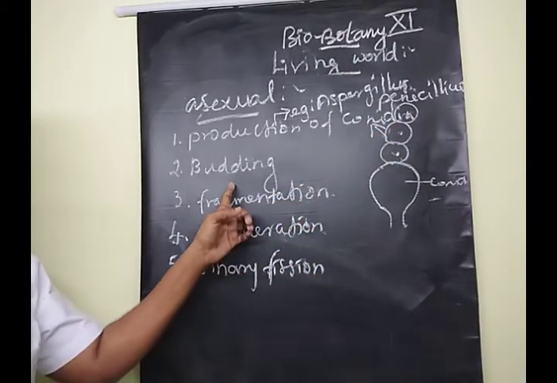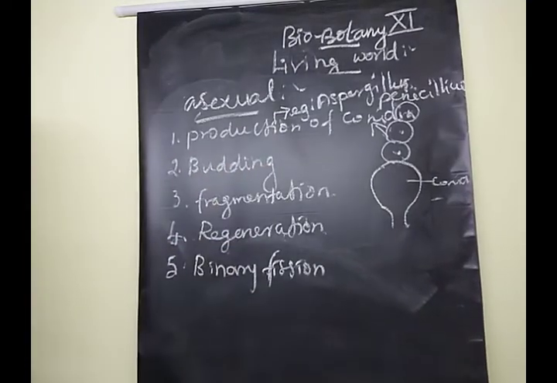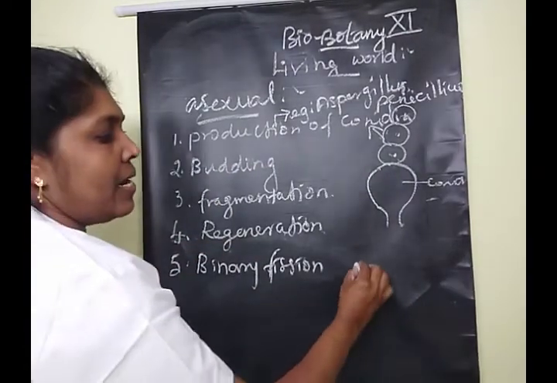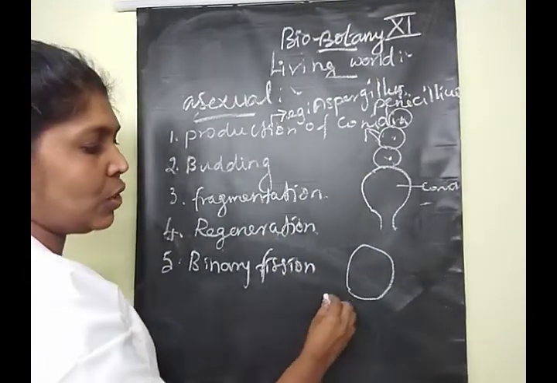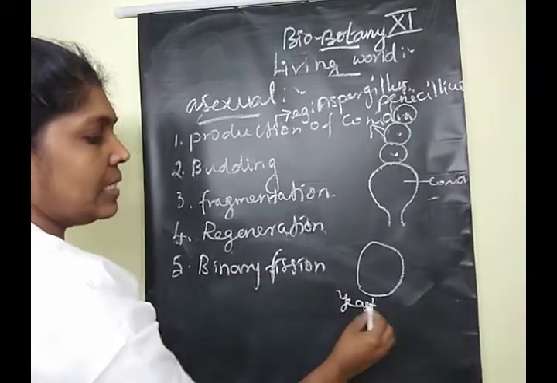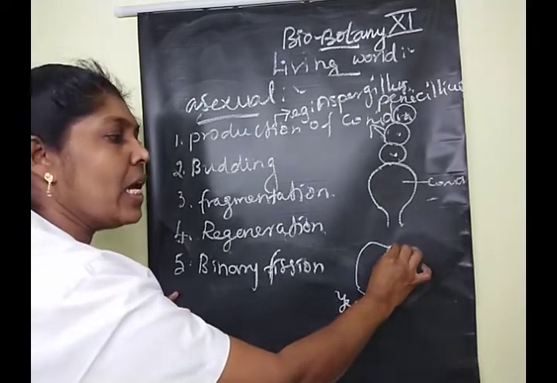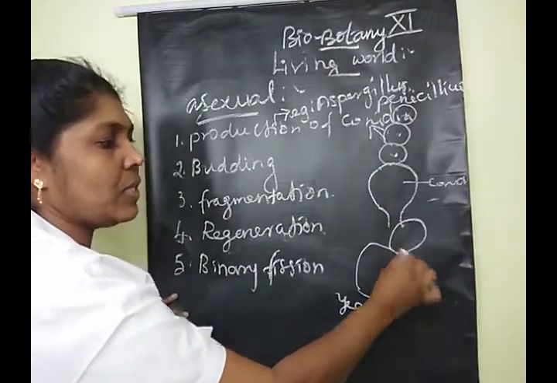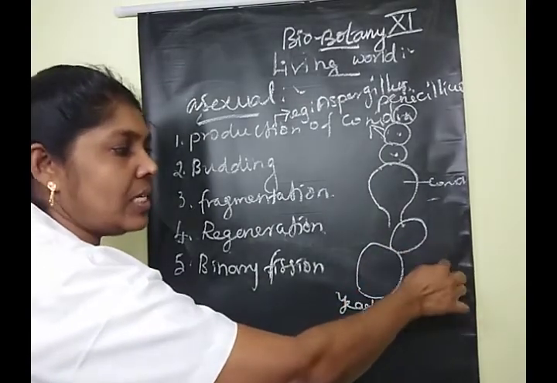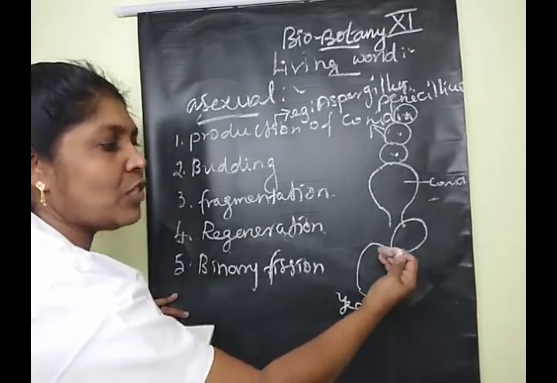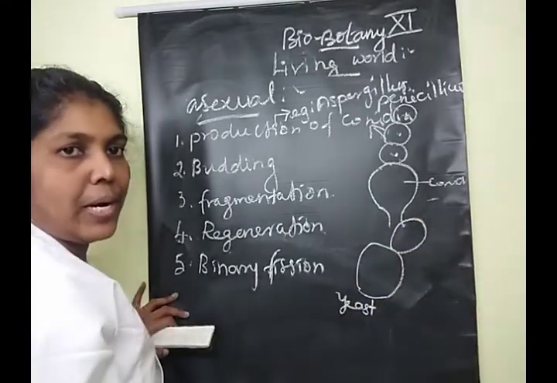Clear? The next one is budding. Budding means the parent body has an outgrowth-like structure. Suppose, for example, yeast cells. Imagine this is one of the yeast cells. This is the parent body. From the parent body, one outgrowth-like structure is present. After this outgrowth is separated or detached from the parent, it survives independently.